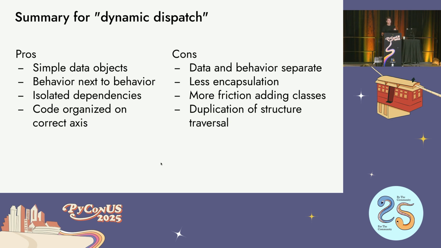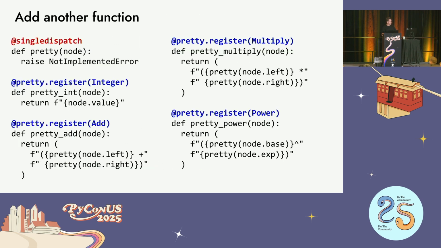And the answer to that is it's Python, first of all. So there's no types to save you. What will happen is that if you didn't register the type and it hits it, you'll get a NotImplementedError raised, because that's the default implementation. So if you have any kind of test coverage or you actually use it in the wild, it won't silently fail, which is part of the Zen of Python: no error should go silent unless explicitly silenced. So an error will be raised. It's probably going to be at runtime if you have no test coverage, but at least it'll happen. It won't just swallow. There won't be some other weird behavior.